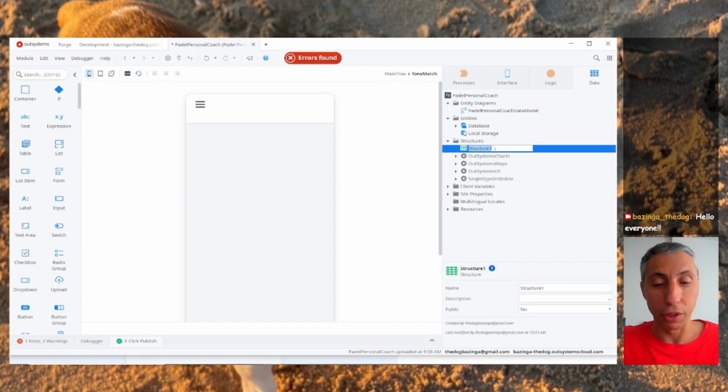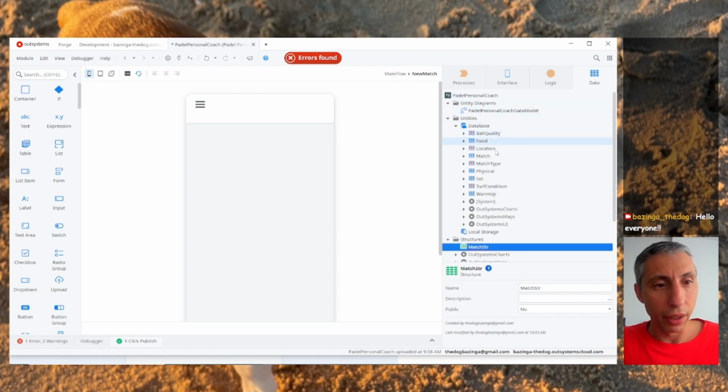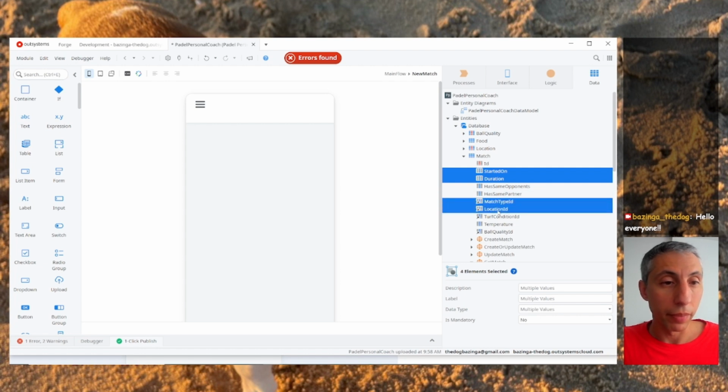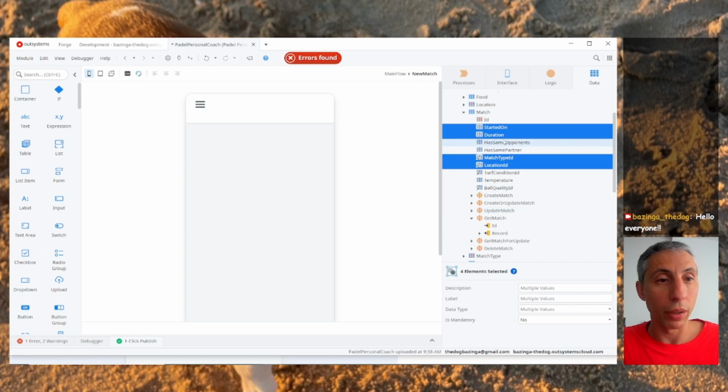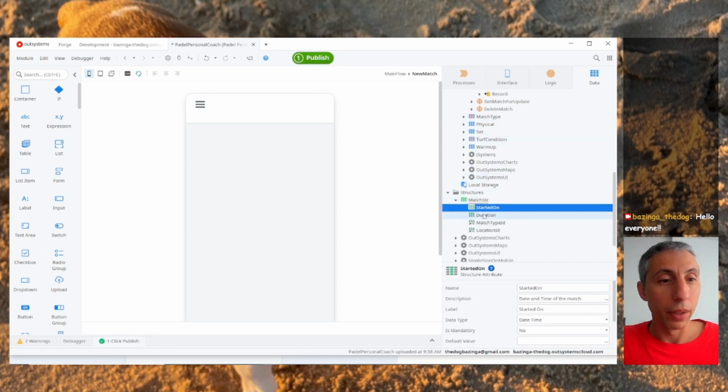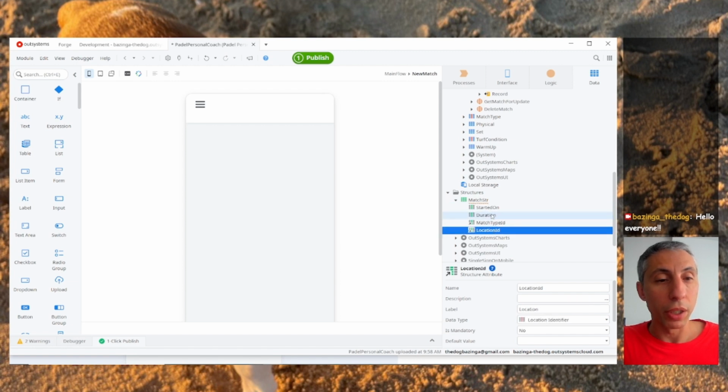Okay, I'm going to call this structure the match structure. You'll see this will be helpful also when we start refactoring. Let's not store all the information for now. Let's just take, from the match, the started on, the duration, the match type, and the location. I think we can use this. So we have the start and the duration, the match type, and the location.